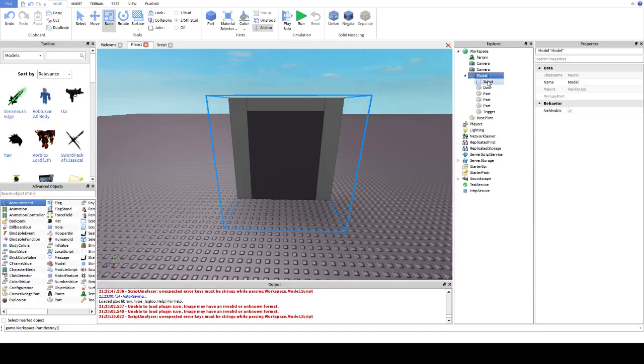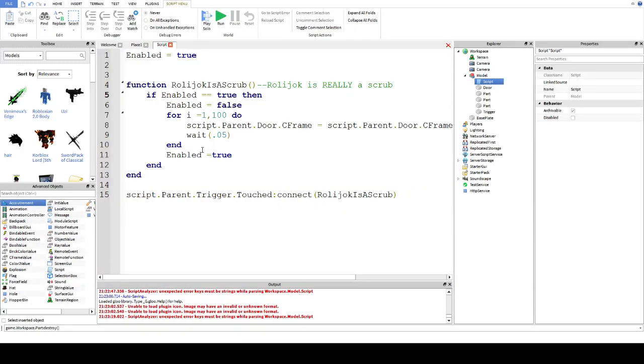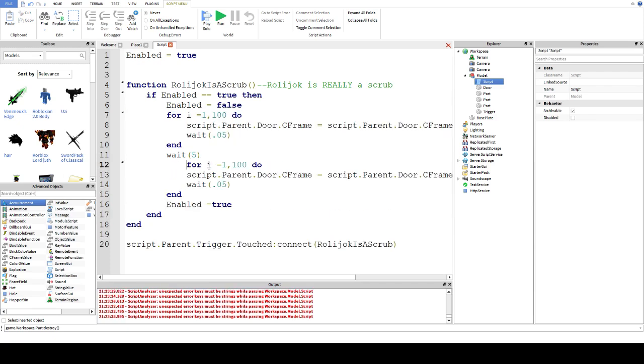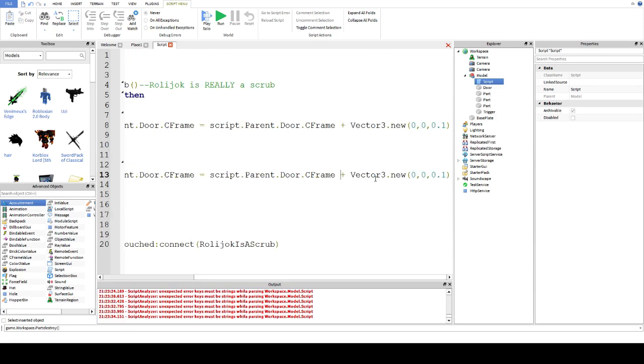So all that's left to do now is make it close again. So you just put how long you want it to be open for, let's just say 5 seconds. And you just use the same loop, but you change a plus to a minus.